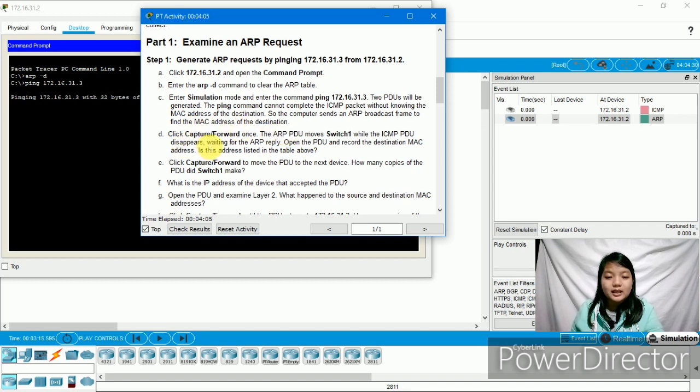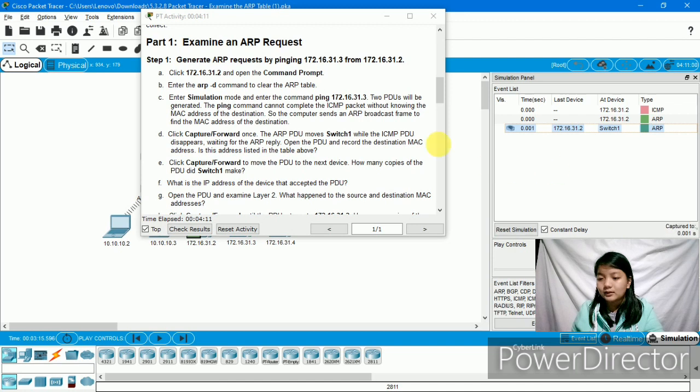And letter D, click the capture forward once. So we will click once here. Then the ARP PDU moves to switch 1 while the ICMP PDU disappears.